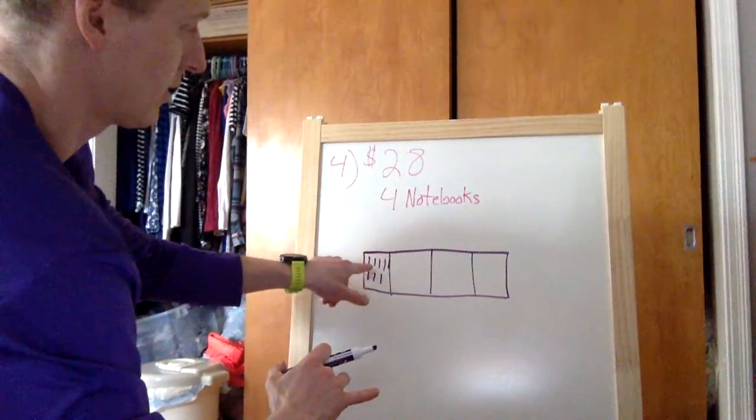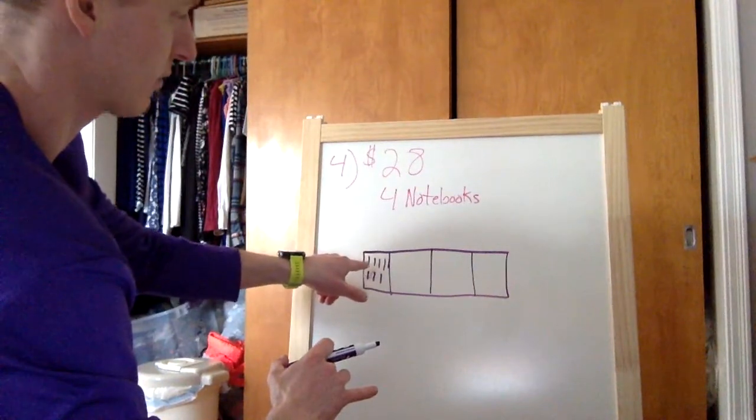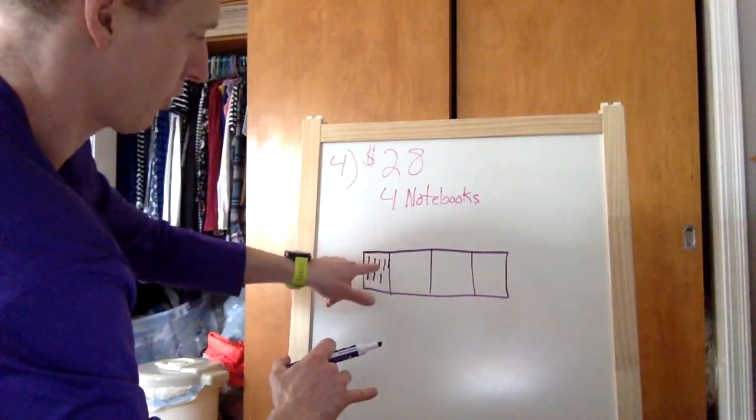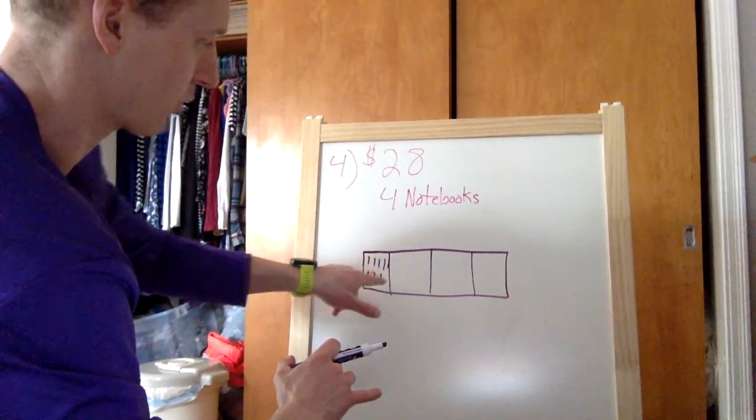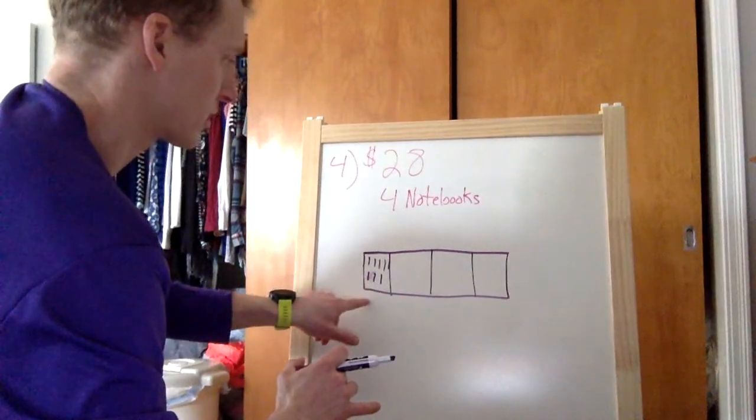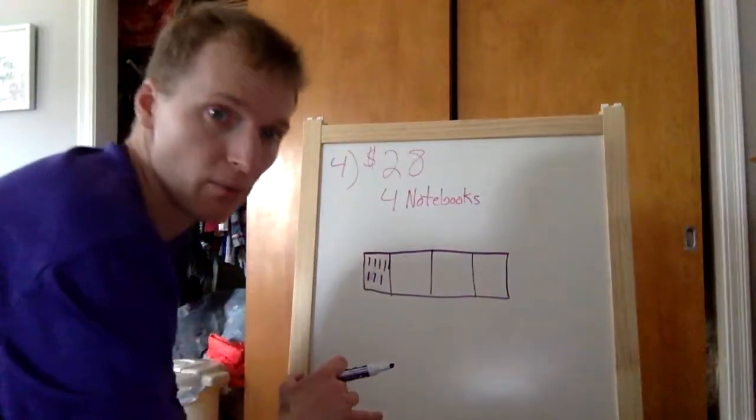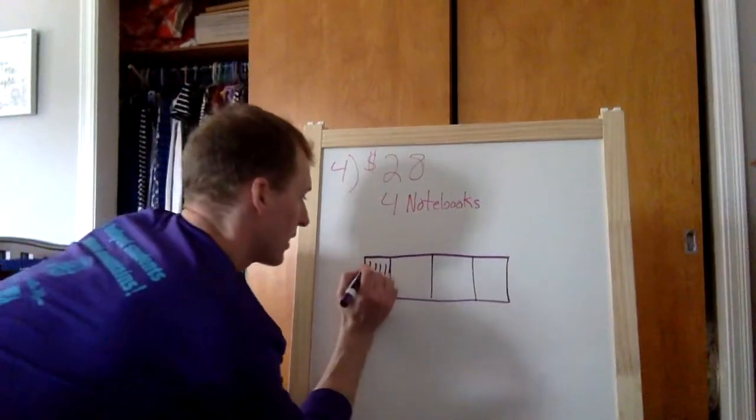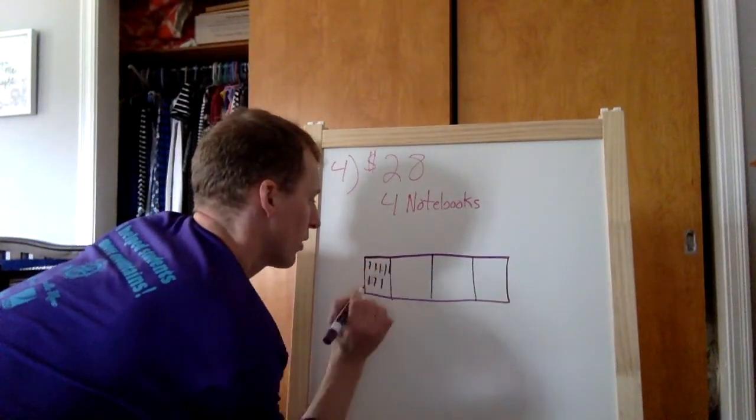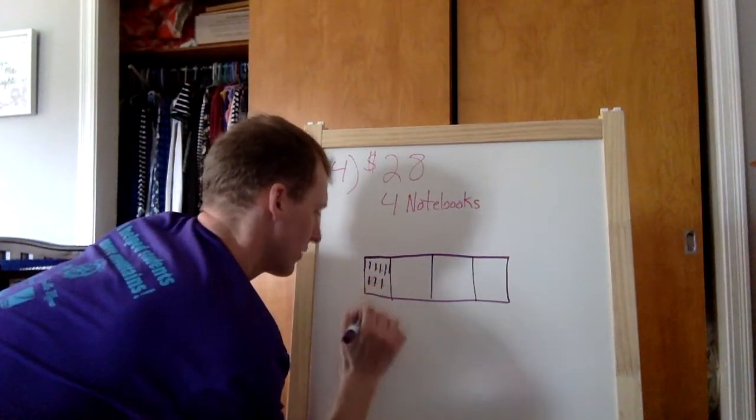So, we have all of our notebooks in there. Each of them, we did 4 notebooks, 4, 8, 12, 16, 20, 24, 28. So how many notebooks? How much were each notebook? That tells us our amount. Let's count up our lines. 1, 2, 3, 4, 5, 6, 7.